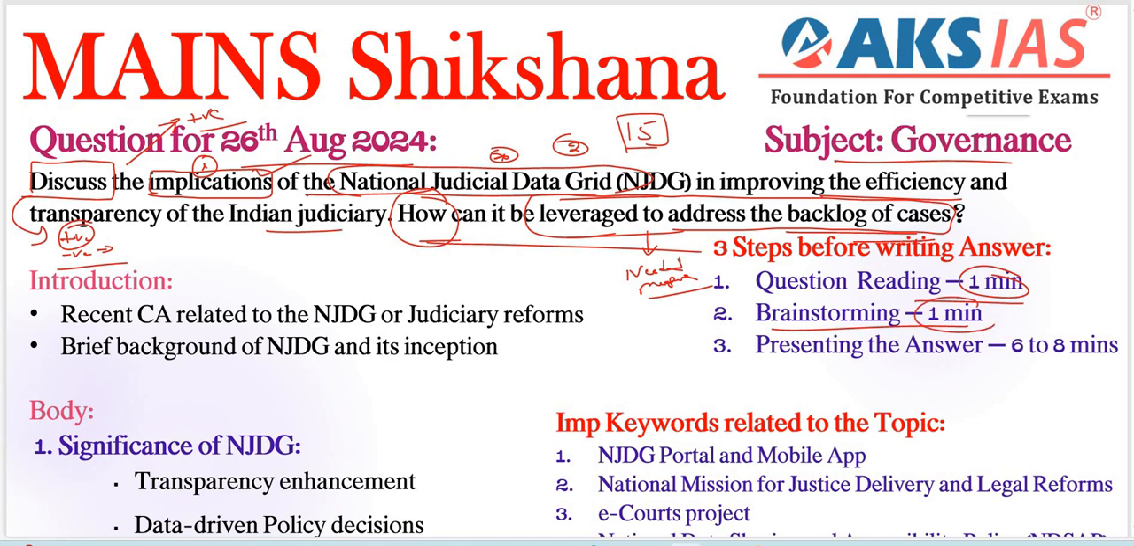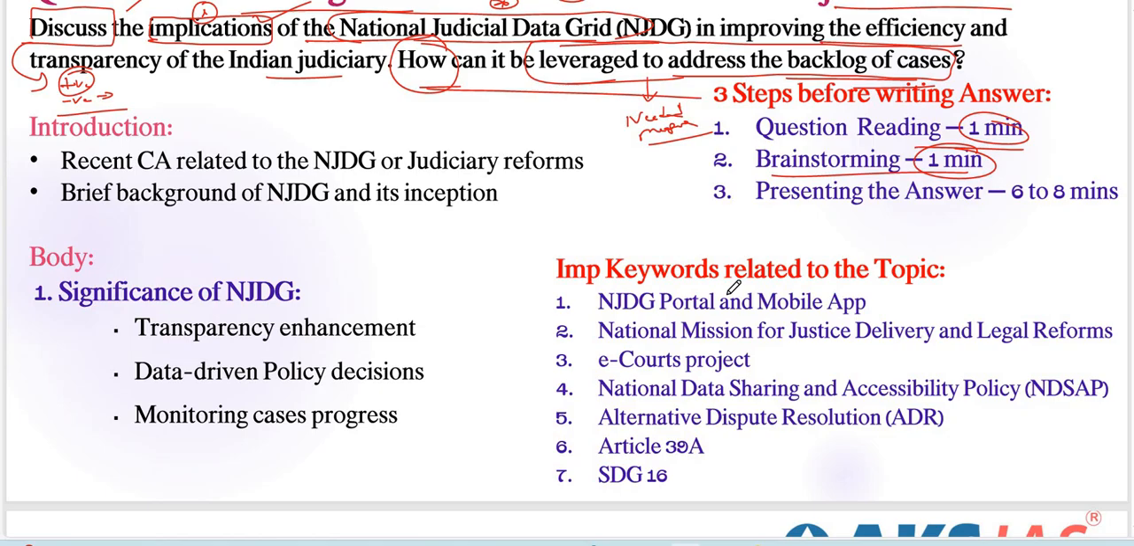So next, coming to our second step, brainstorming. Here within 1 minute we need to recall our important aspects or important keywords here. So for polity and governance we need to add different types of laws or policies or schemes, articles, schedules, important Supreme Court cases or important recommendations, etc., right? I have added some important keywords here.